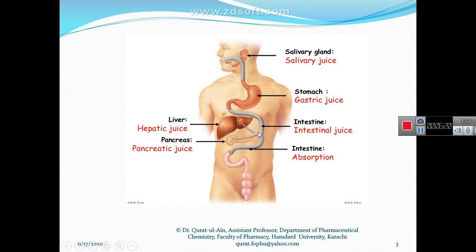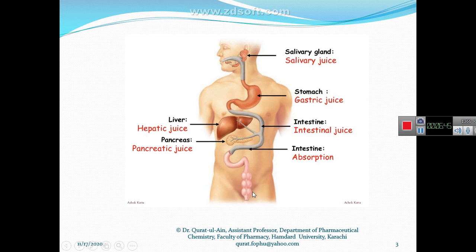In this slide we just have to remember that in the intestine the enzymes present in the three types of juices come into contact with the partially digested food and further digest it, and then finally the absorption of the digested food takes place in our intestine.